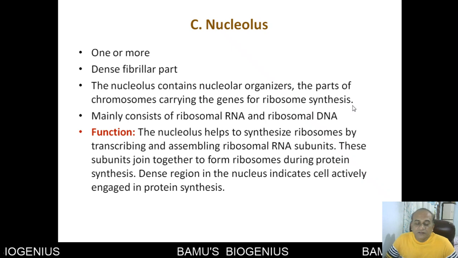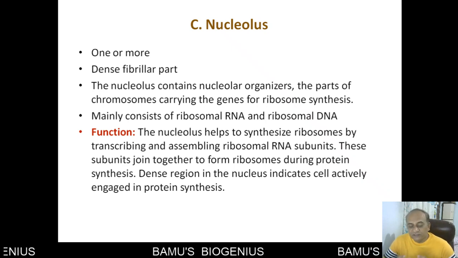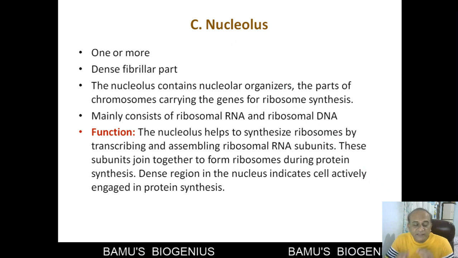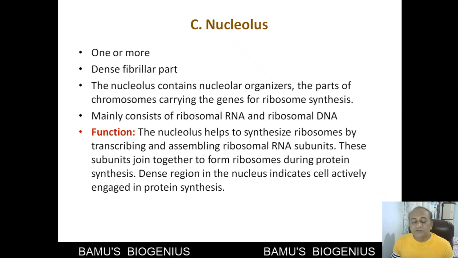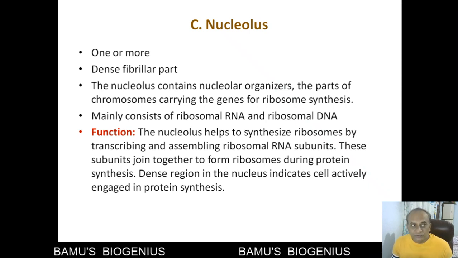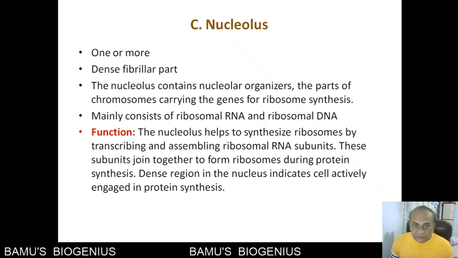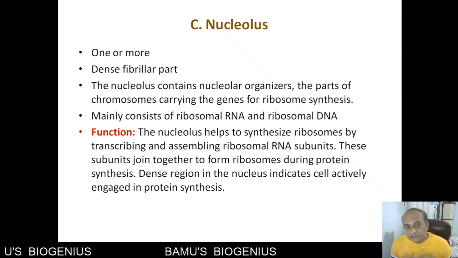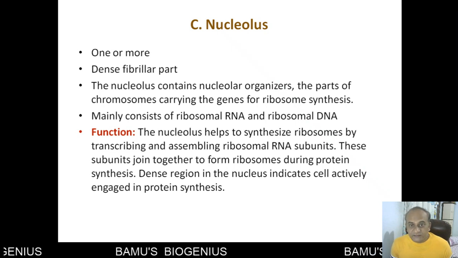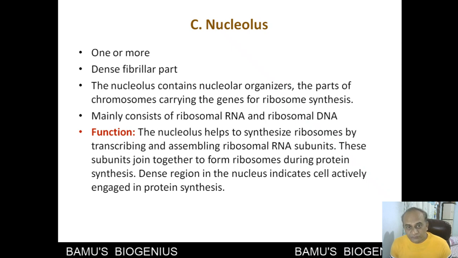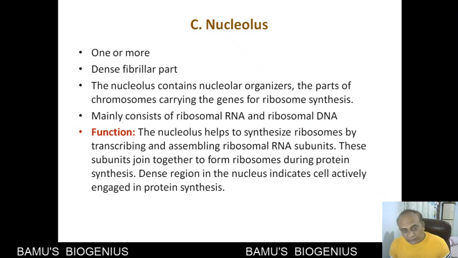So this particular nucleolar region contains that part of chromatin which has genes for ribosomes. Such a type of DNA is called ribosomal DNA or rDNA. Now, what is the function of this rDNA? The function of this rDNA is to synthesize the ribosomal RNA, and this ribosomal RNA is involved in the formation of ribosomes. So we know that the ribosomes are made up of ribosomal RNA and protein.